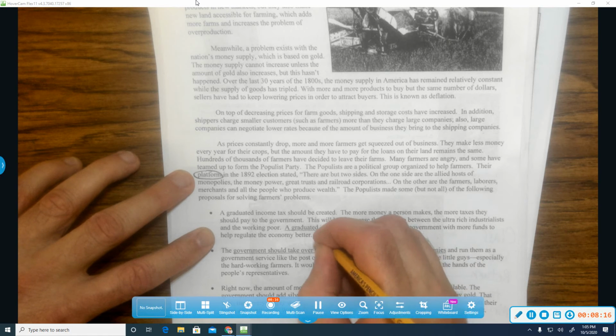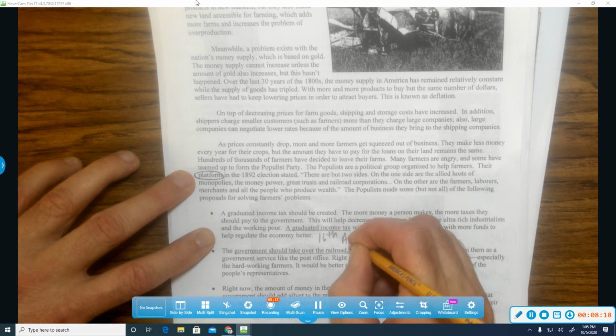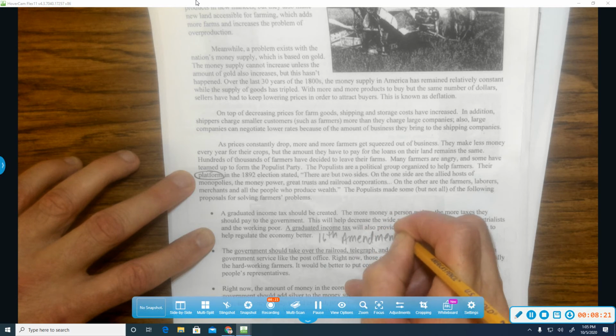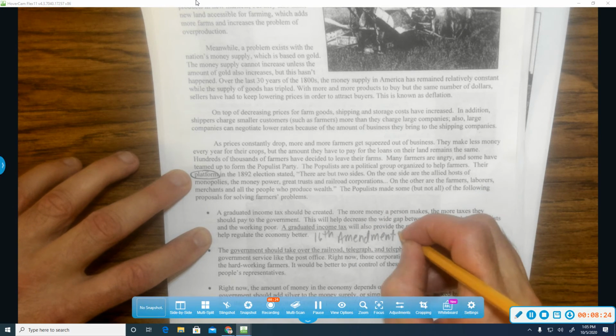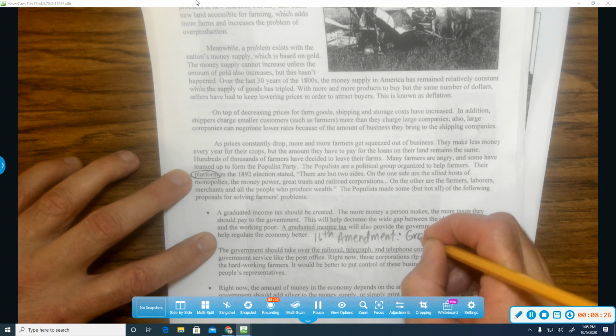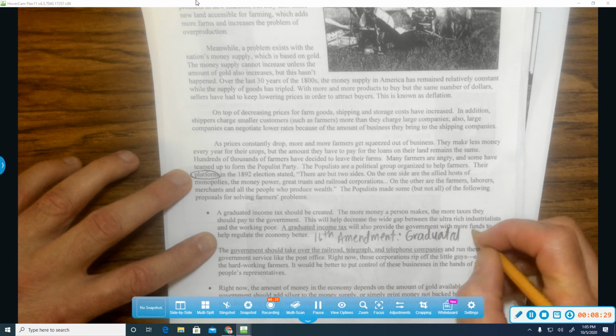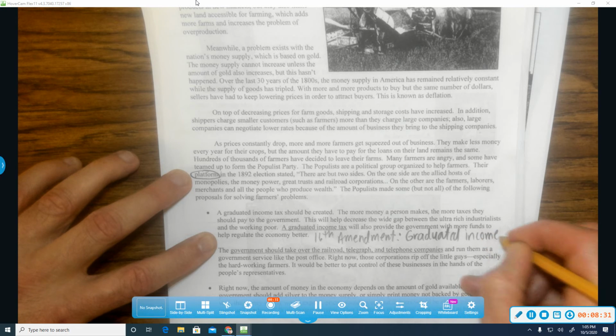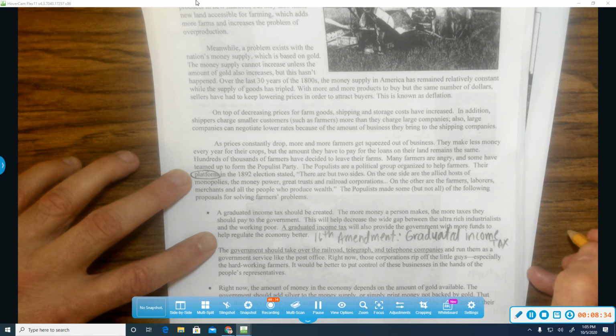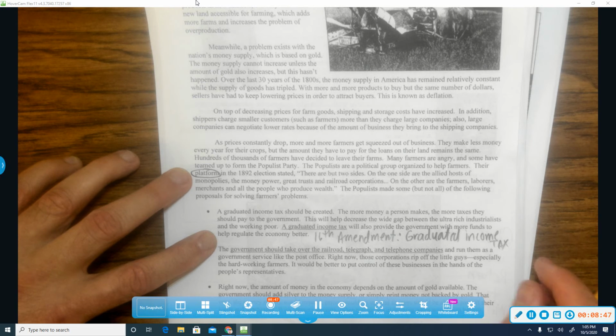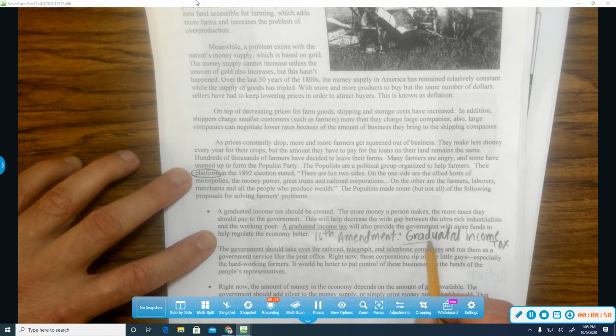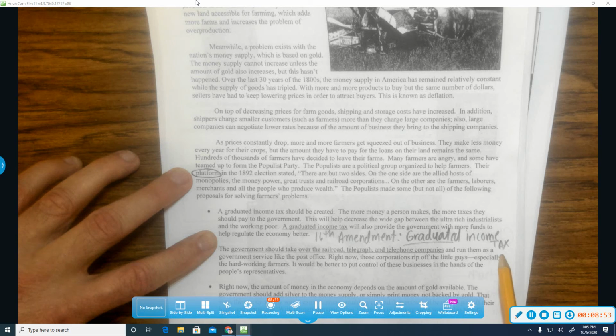This is actually the 16th Amendment. They will cause the 16th Amendment to be passed, which is a graduated income tax. Before 1913, when you got your paycheck, you got to keep all the money. But by this time, the Populists, which is a progressive group, is saying that money needs to be taken out of people's paychecks in order to help those who are in need with programs. So graduated means the more you make, the more they take out of your paycheck for taxes.